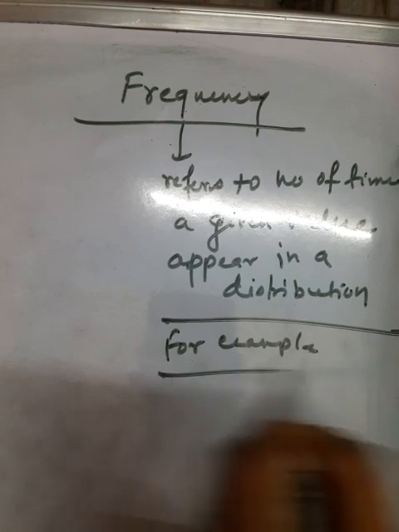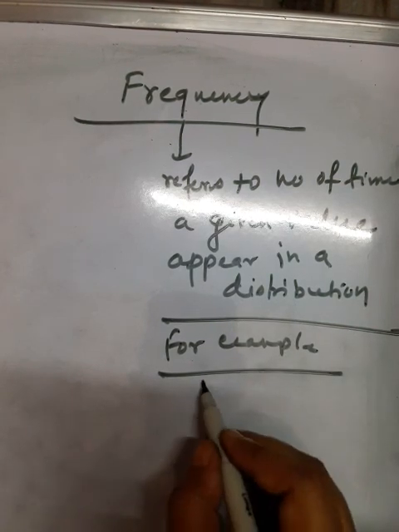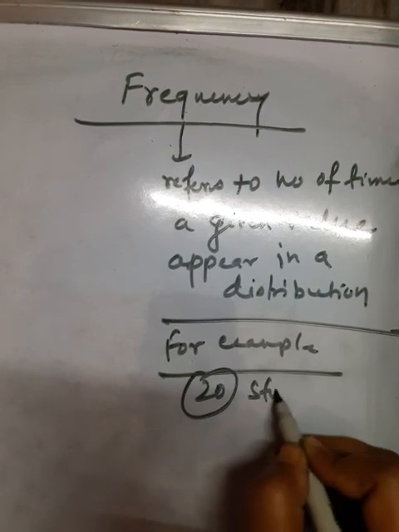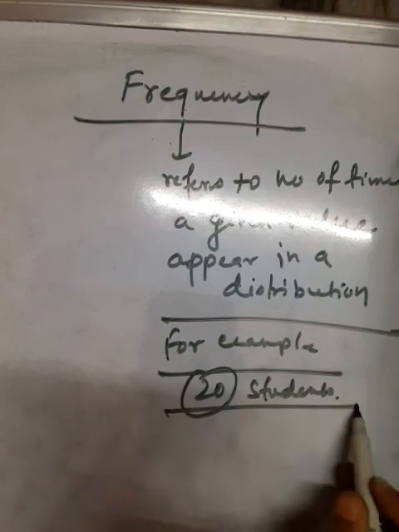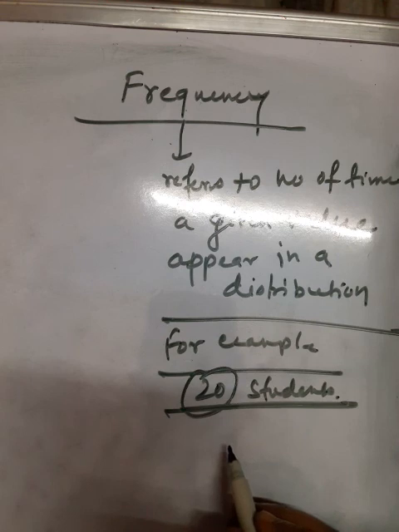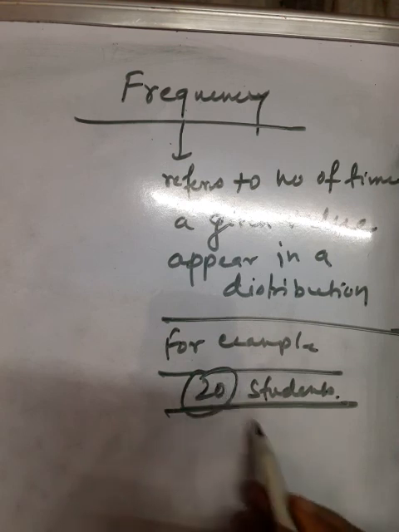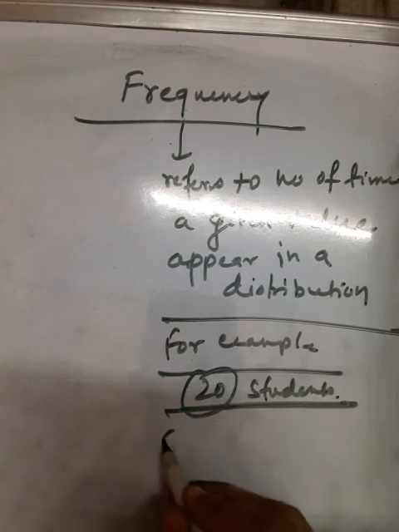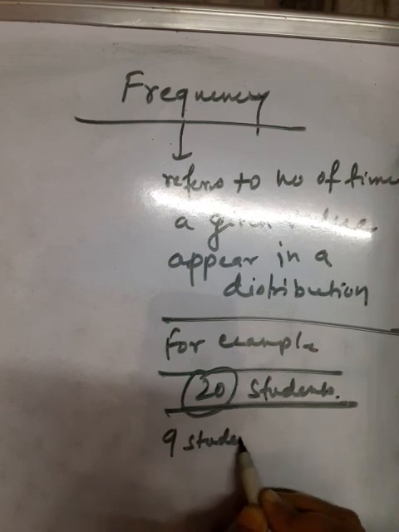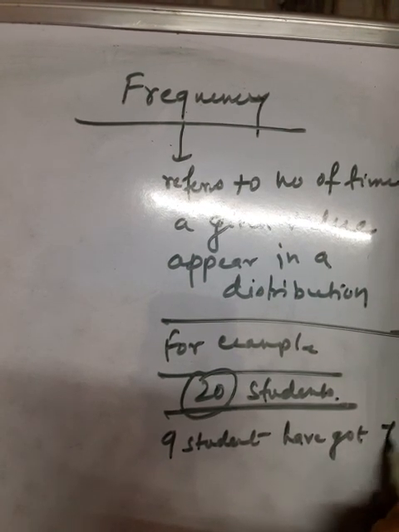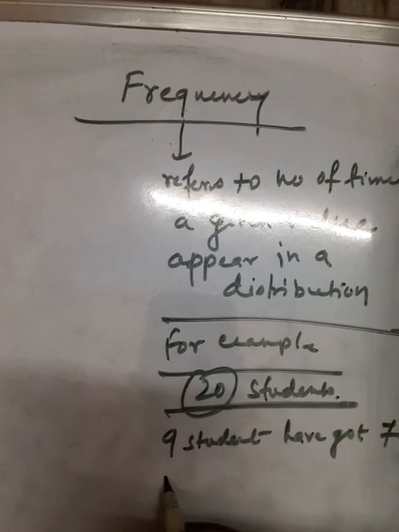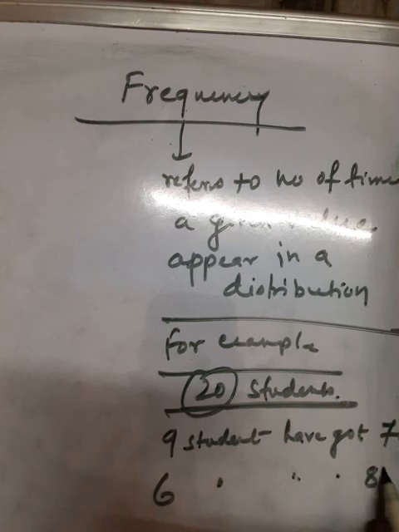For example, suppose 20 students in a class. Out of them we have result of 20 students. Out of them, suppose 9 students have got 70 marks, 6 students have got 85 marks.